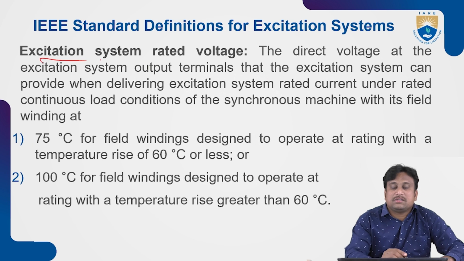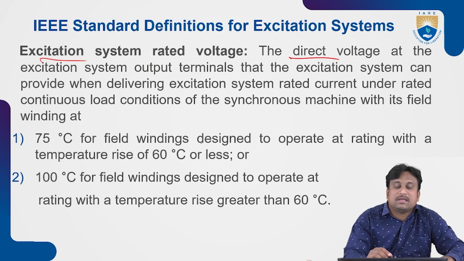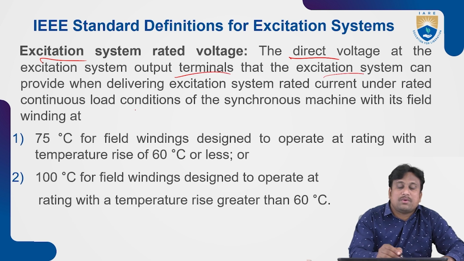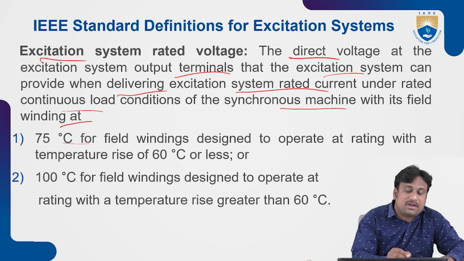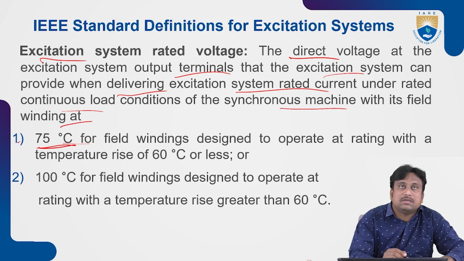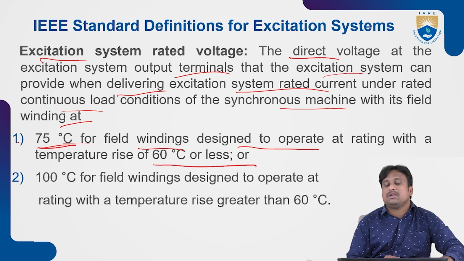So excitation system rated voltage is treated here. This is the direct voltage at the excitation system output terminals that the excitation system can provide when delivering the excitation system rated current under rated continuous load conditions of the synchronous machine with its field winding at 75 degrees centigrade. This is one consideration for field windings designed to operate at a rated temperature rise of 60 degrees centigrade or less.